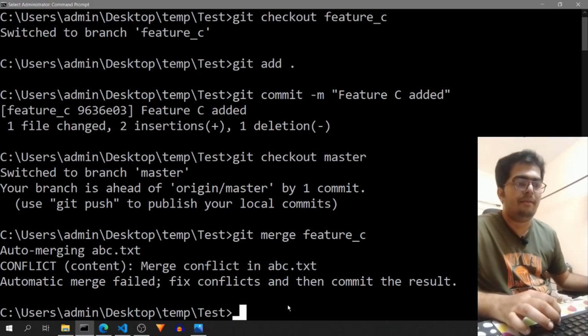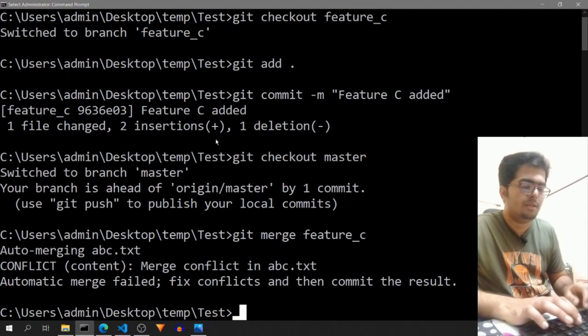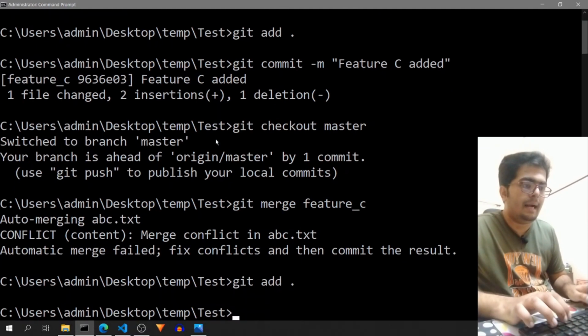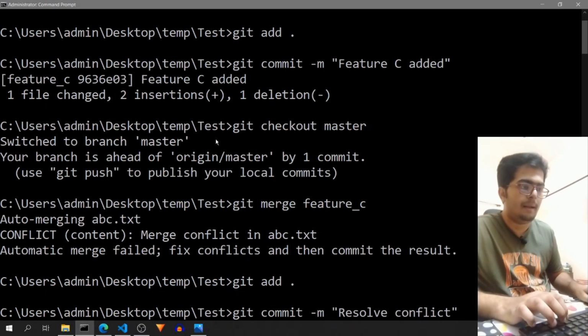And once I have made my final changes, this resolving conflict is also technically a change. So I will do git add . and git commit with the message resolved conflict.